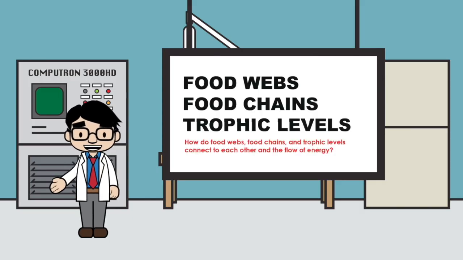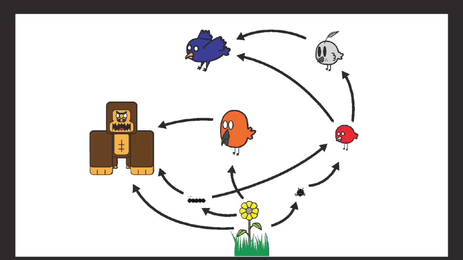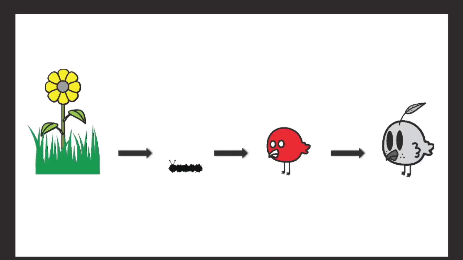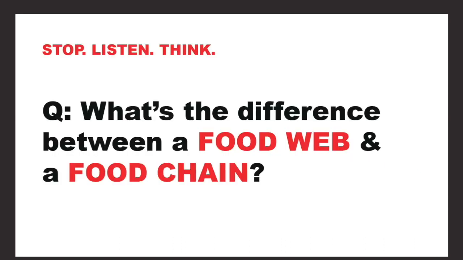Hello! Today we're going to answer the question, how do food webs, food chains, and trophic levels connect to each other and the flow of energy? This is a food web. And this is a food chain. So what's the difference between a food web and a food chain?